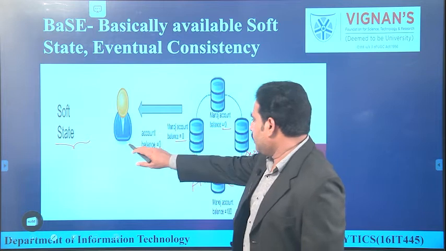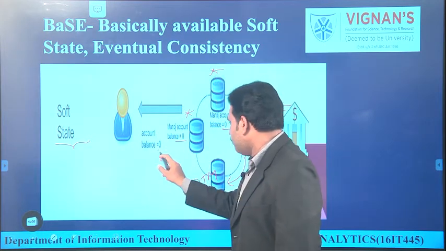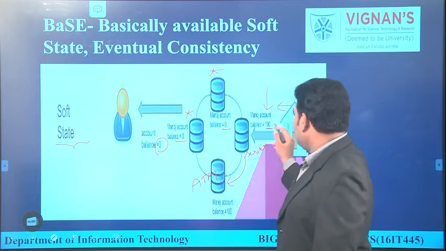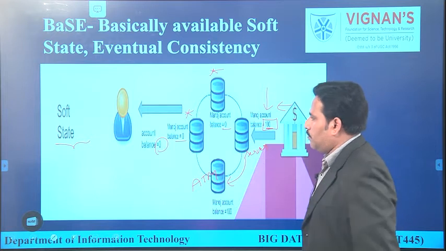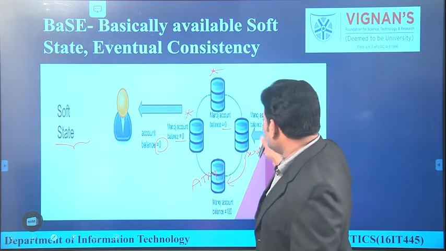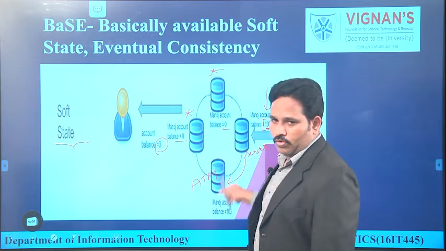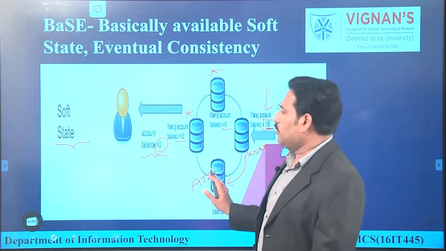But when the customer tries to access his information from these 2 nodes, he will get a balance of 0, but realistically his balance is 100 rupees. Now why is this delay happening? Some microseconds of time are required to update the data in all the nodes, so he has to wait that amount of time. That is the only problem here.